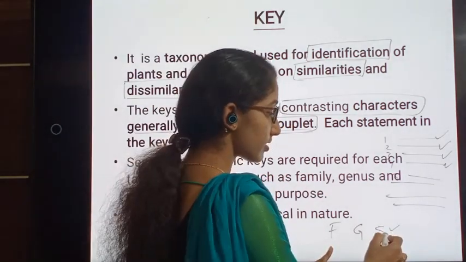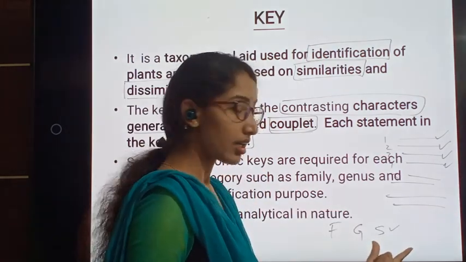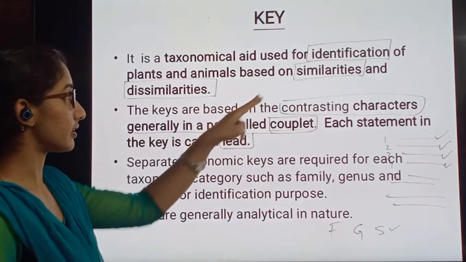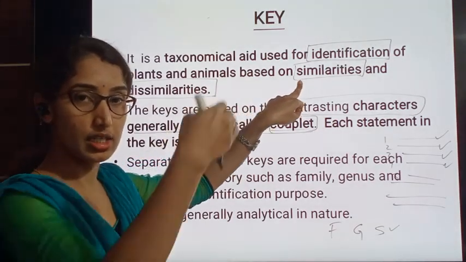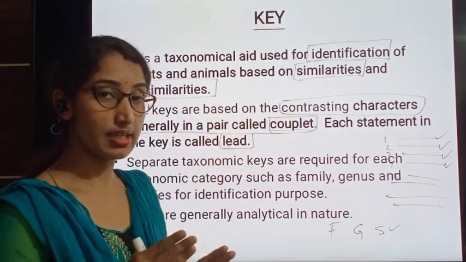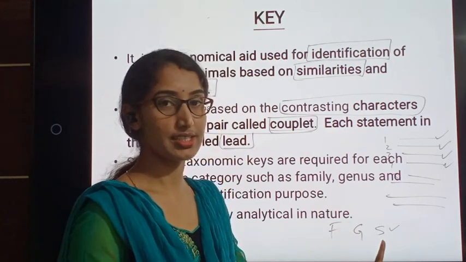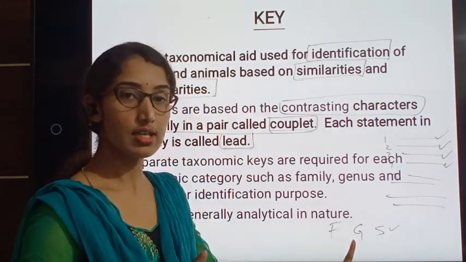Species. For this there is a need of a separate key. That means related to species there will be many similar characteristics mentioned in a key, and that key can be used only for the species. That key cannot be used for the genus.